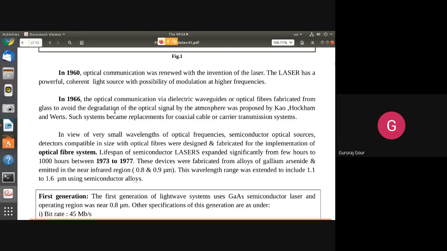Because of this, total internal reflection has totally revolutionized the optical fiber field compared to our traditional coaxial cable or carrier transmission systems.